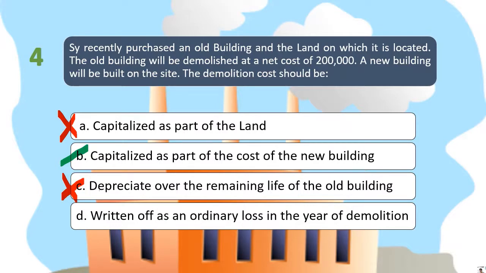Letter D, written off as an ordinary loss in the year of demolition. So as I mentioned earlier, the demolition of the old building is necessary in order to construct the new building. So therefore, directly attributable siya ng new building. So the appropriate action is to capitalize that cost. So hindi po natin yun i-recognize as ordinary loss kasi nga it will be capitalized. So ang correct answer po natin dito ay letter B. So the demolition cost will be part of the cost of the new building.